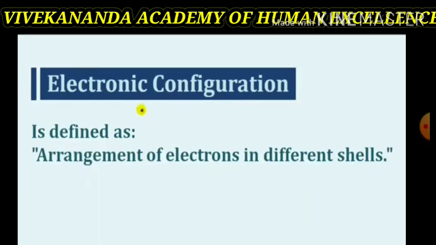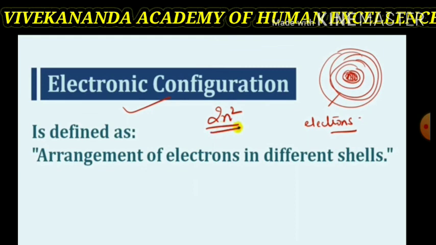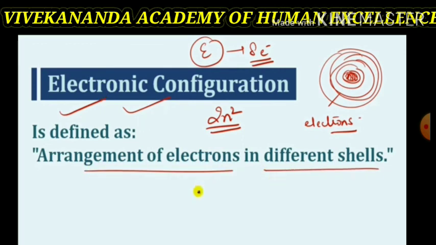To learn about electronic distribution in an atom, we see how electrons are arranged in the different shells of the orbit. The electrons present in the outermost shell are known as valence electrons. Thus, electronic configuration is the arrangement of electrons in different shells. You already know that electrons revolve around the nucleus and their number is given according to Bohr's rule, that is 2n squared. In the K shell, 2 electrons are present. In the L shell, 8 electrons, and in the outermost shell there is every time a maximum of 8 electrons, that is, an octet.